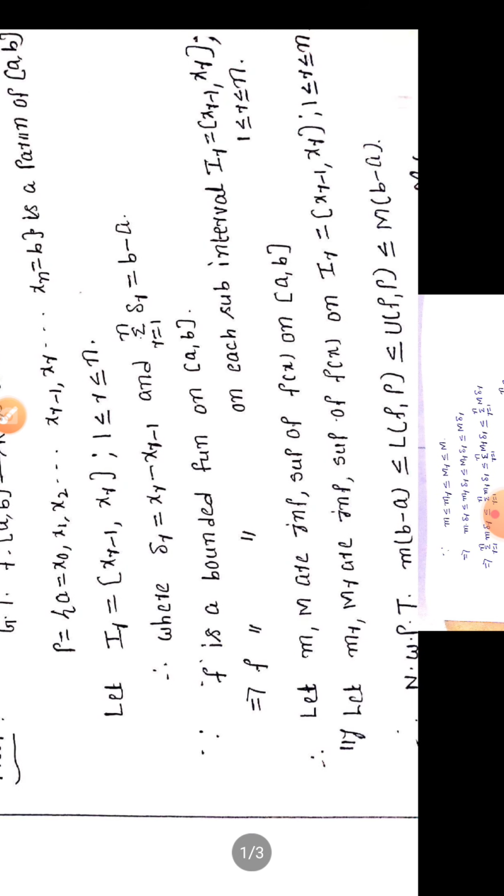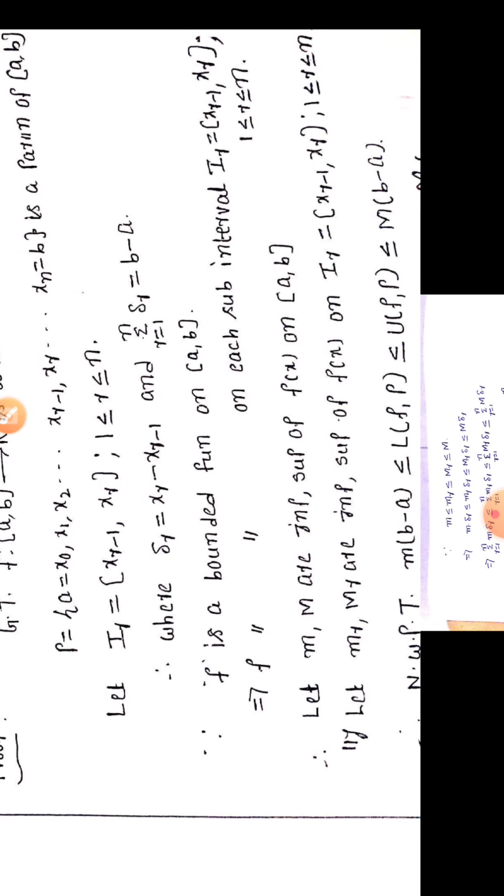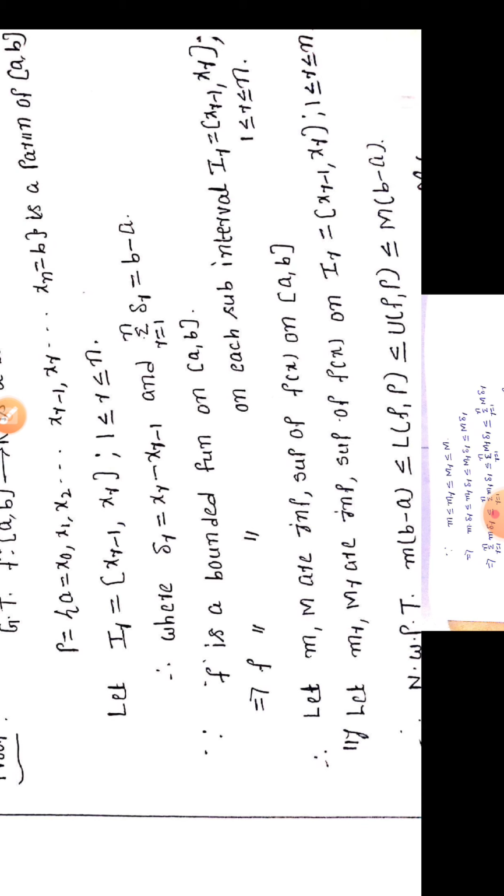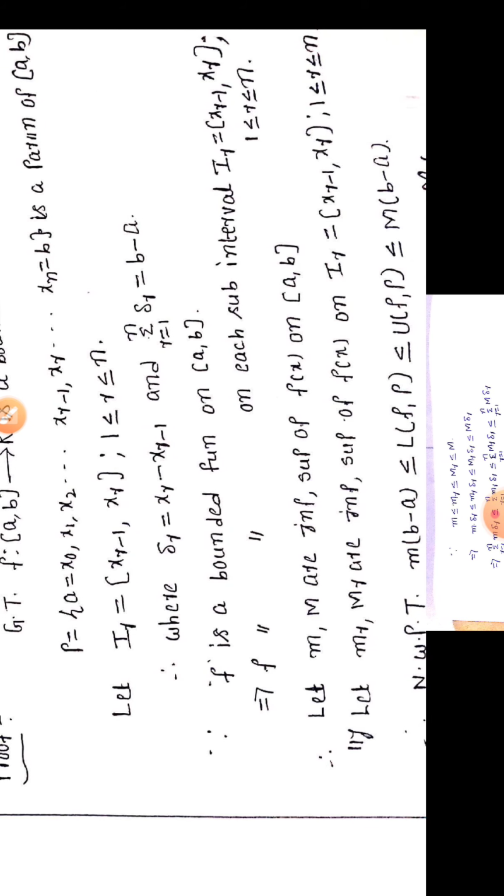Since f is a bounded function on the closed interval [a, b], f is automatically a bounded function on each subinterval Ir = [x_{r-1}, x_r] such that 1 ≤ r ≤ n. Since f is bounded on [a, b], f has an infimum and supremum on [a, b]. Therefore, let small m, capital M be the infimum and supremum of f(x) on [a, b]. That is, the infimum of f(x) equals small m and the supremum of f(x) equals capital M on [a, b].